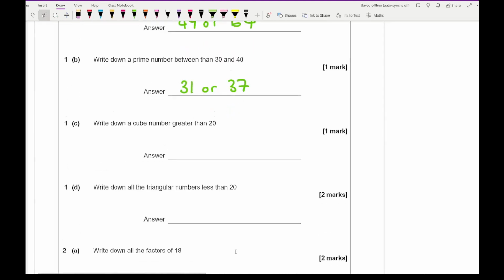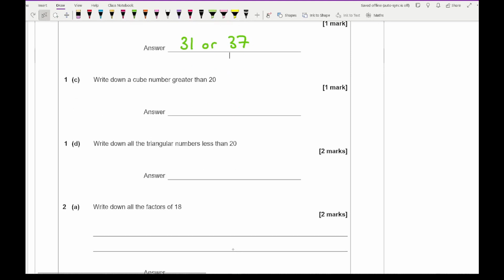For question 1c, it says write down a cube number that's greater than 20. So basically anything over 3 cubed or 2 cubed, I would say. So you could have 27, which would be the first one. You could also have 64, you could have 1000, but just make sure that it is a cube number, or you could even have 125.